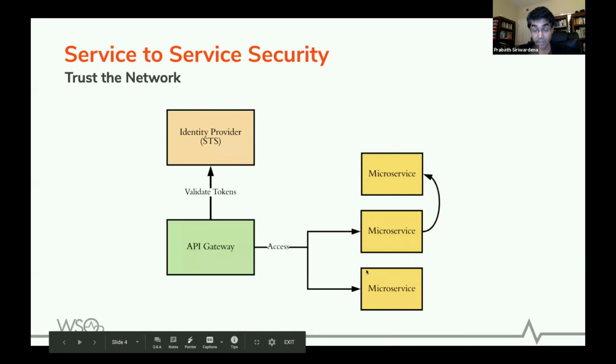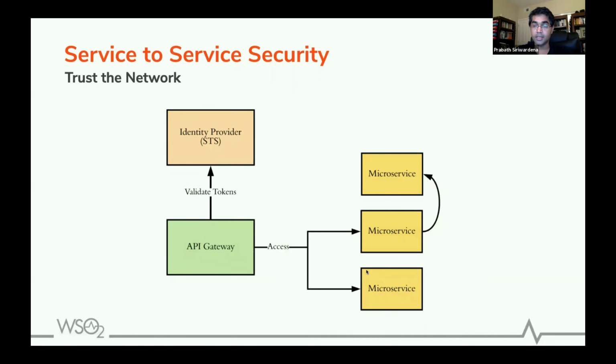Okay, so in terms of service-to-service security, we see multiple patterns, and different people do this in multiple phases. We've been talking about microservices for a long time now, but only in the last few years have you seen real production-grade, large-scale microservice deployment.